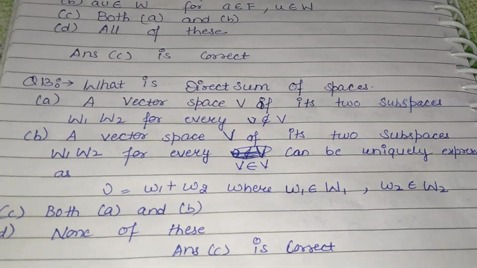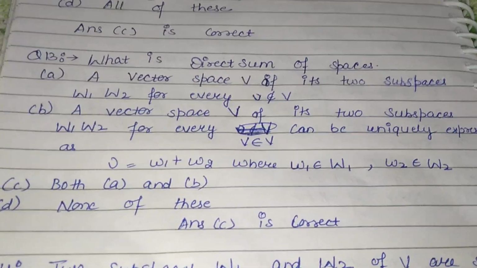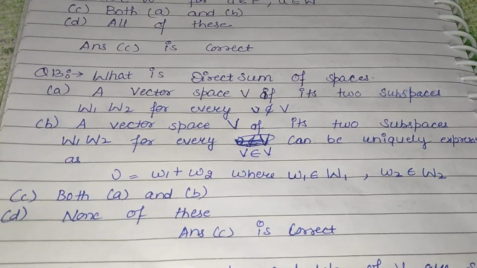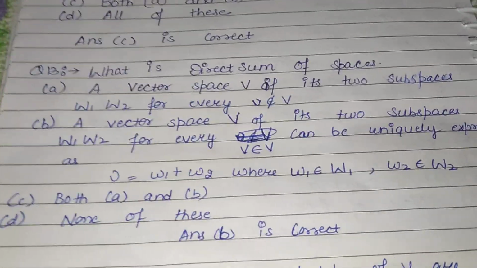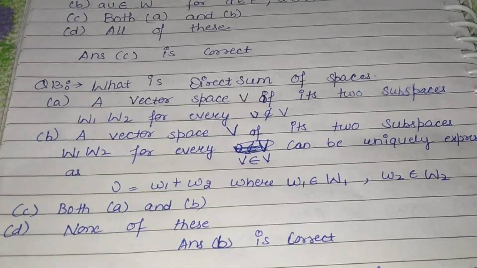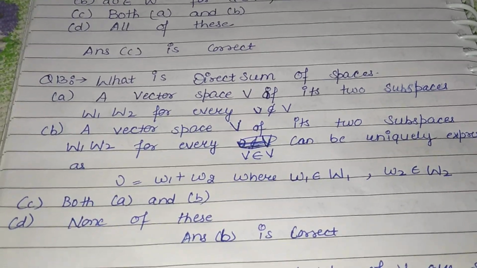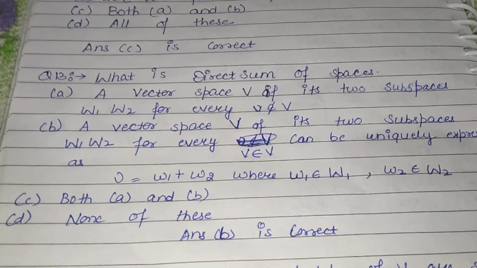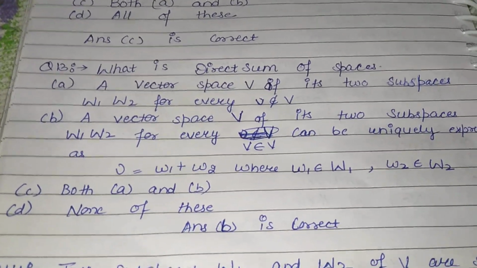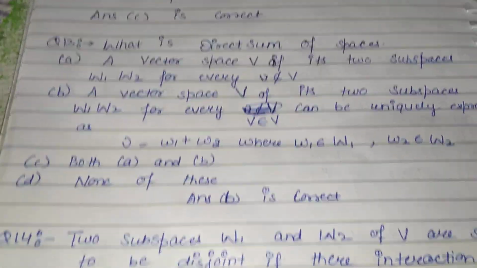Both A and B, and none of those. So here answer B is the correct answer. What is the direct sum of spaces? The correct definition is B.